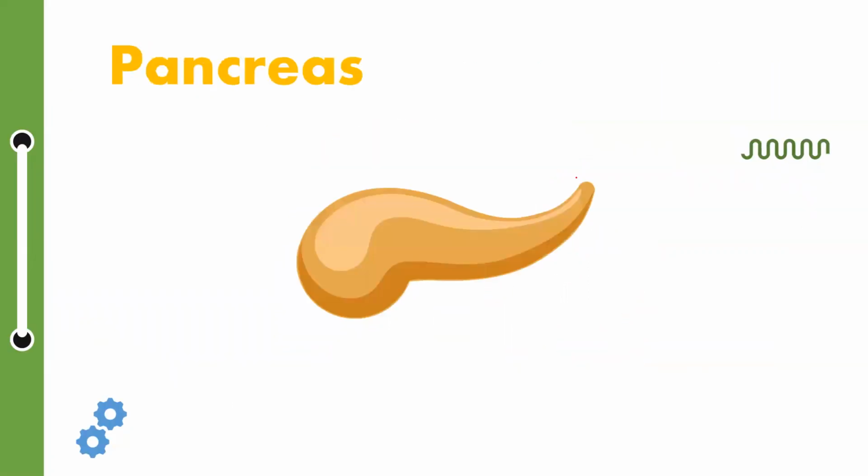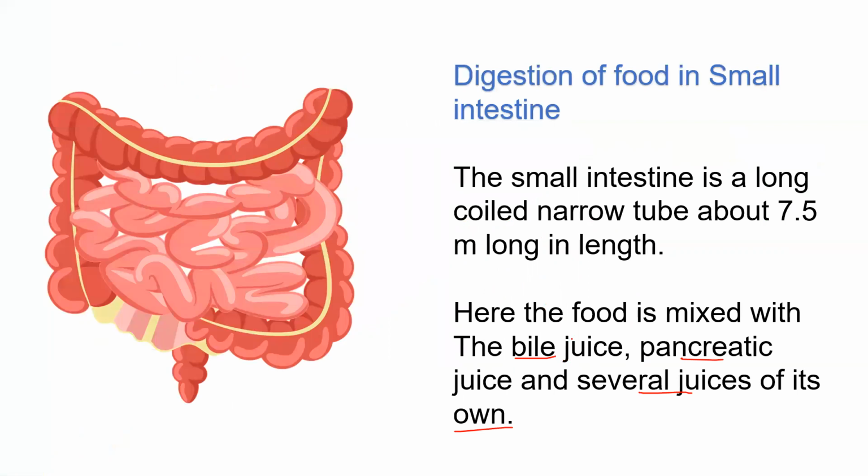Okay, and this pancreatic juice is secreted from the pancreas. This is the pancreas, and the pancreas secretes the pancreatic juice. And it also has several digestive juices of its own. Digestion of all the components of food gets completed here, and the end products are ready for absorption.